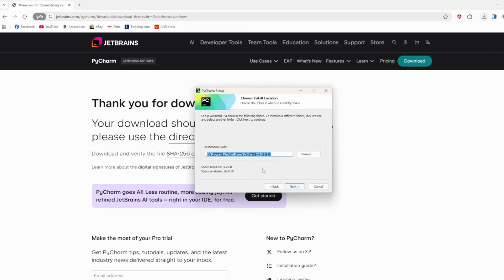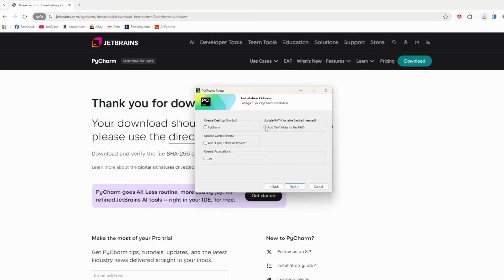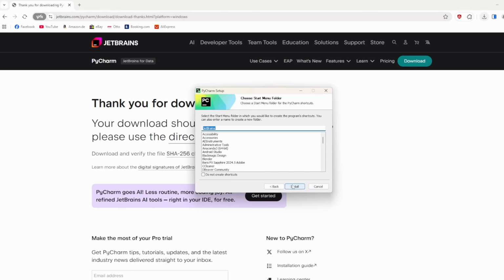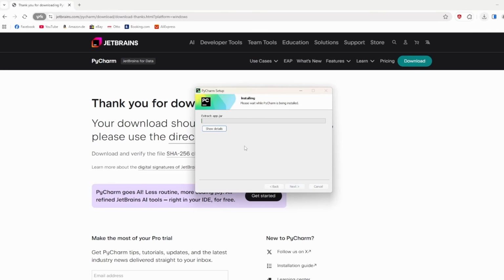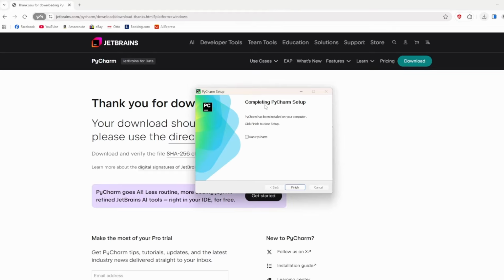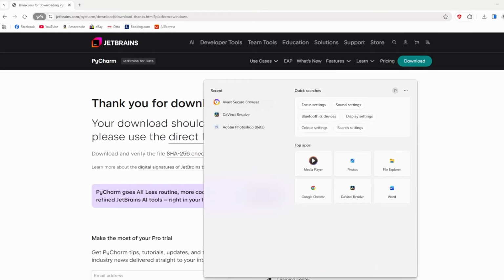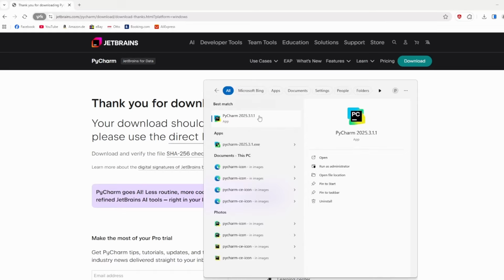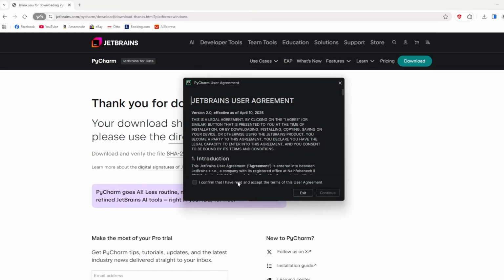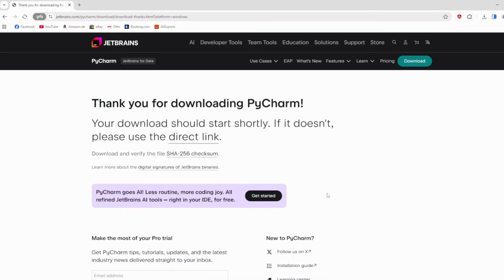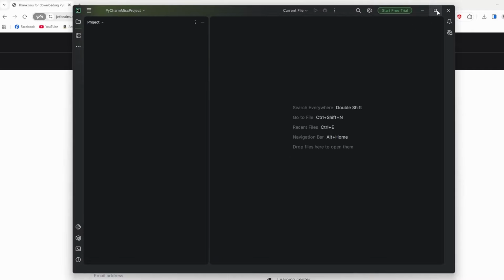Let's press next. This here is fine. Next. Let's press add bin folder to the PATH. Let's also create the association for .py, and if you like, you can add PyCharm as a desktop shortcut, but that's up to you. Let's press install and wait for the installation to finish. And once complete, we can just press finish. Now we can open PyCharm by just searching for it and pressing it. We have to accept the terms of the user agreement, continue, and this should open PyCharm like this.